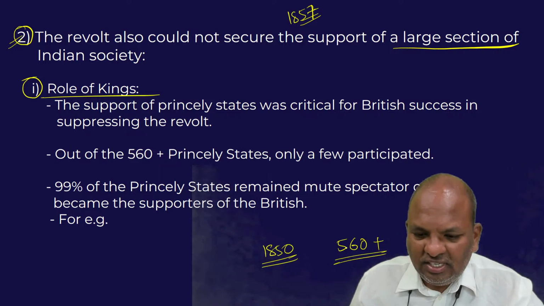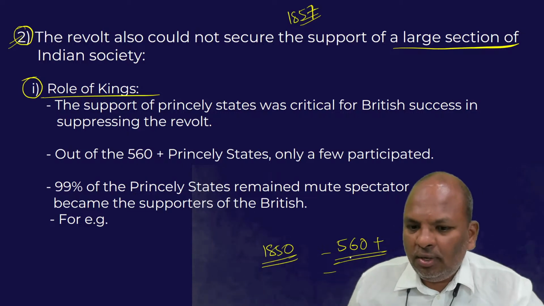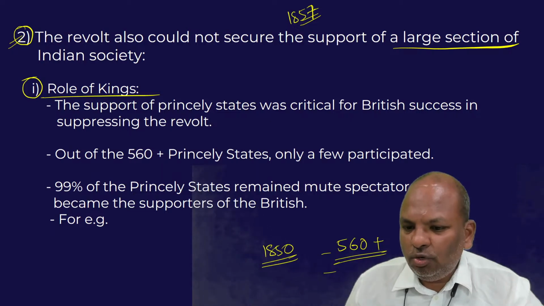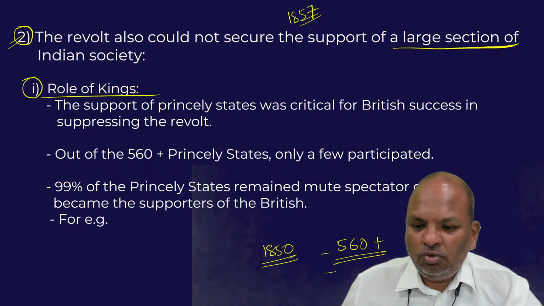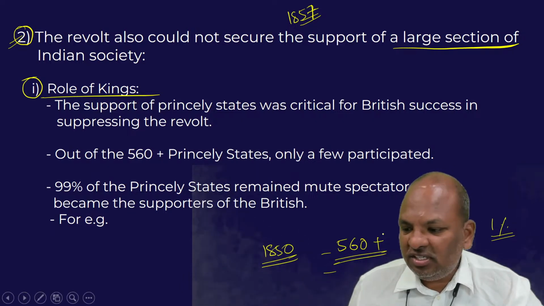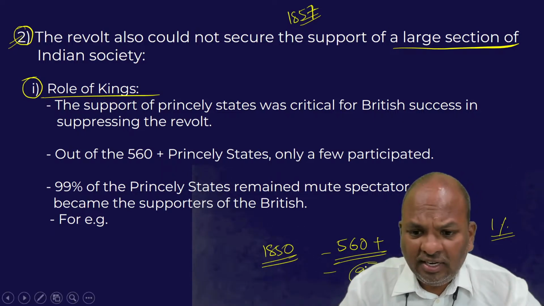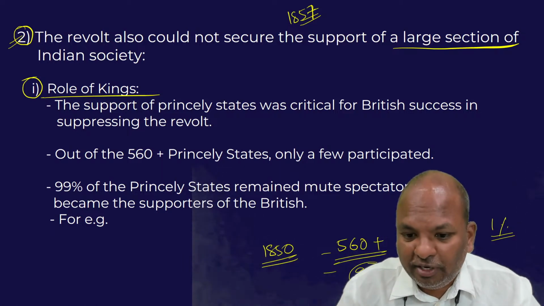Of these 560 plus princely states, only a few revolted against the British. Say 5 to 6 princely states revolted, which accounts for only 1% of the total princely states. In other words, 99% of the princely states remained either neutral or, worse, they even supported the British.